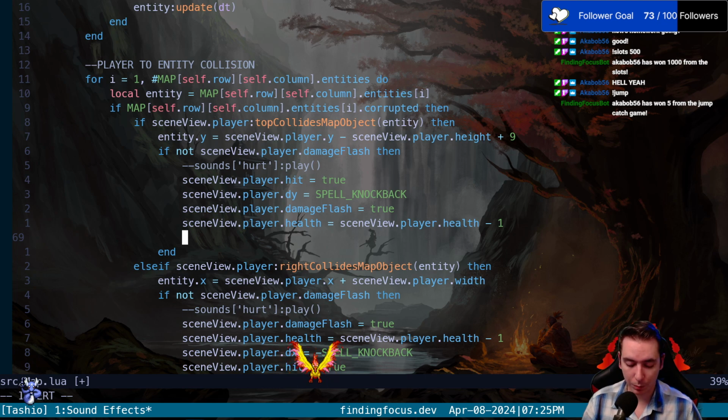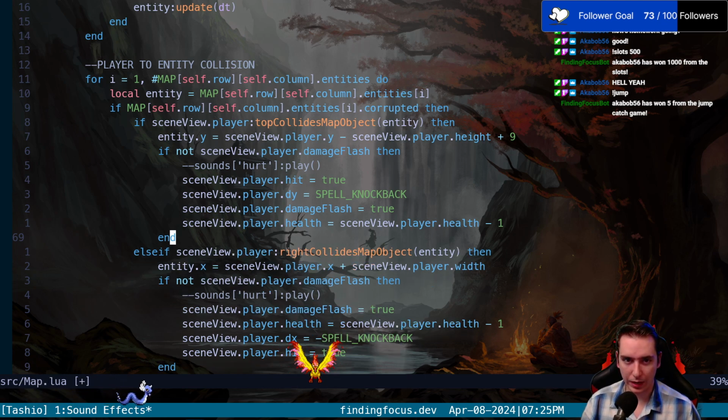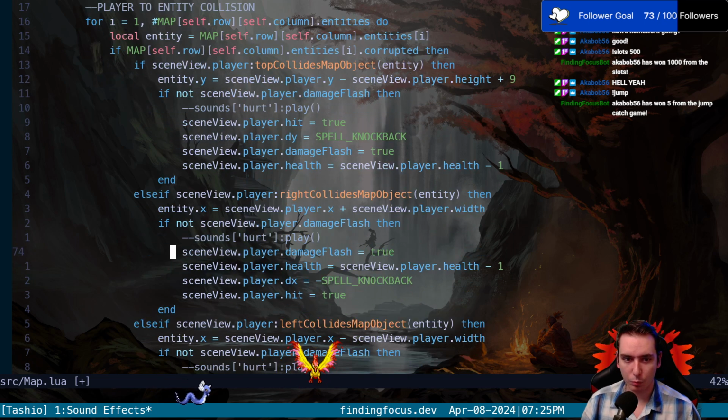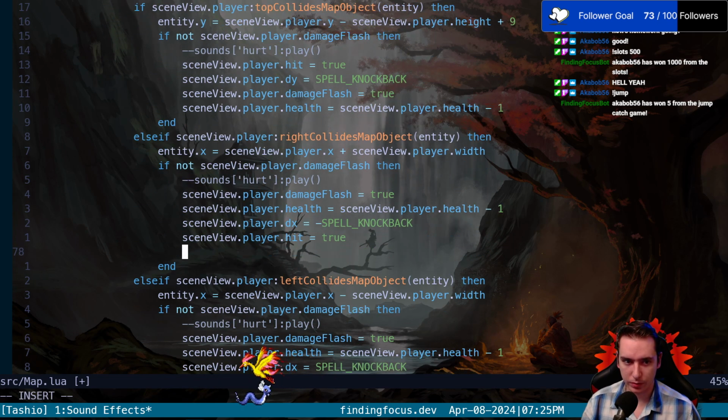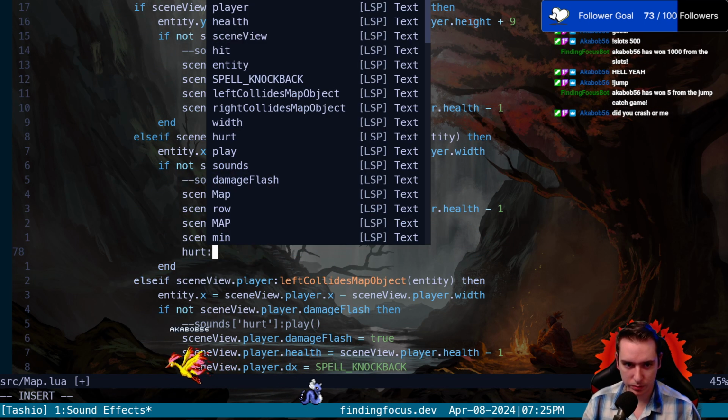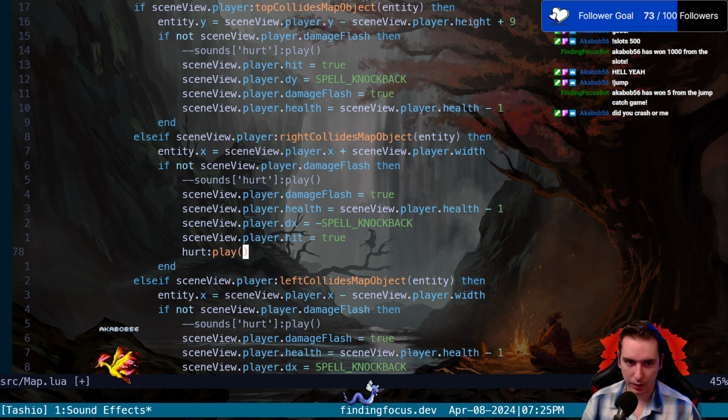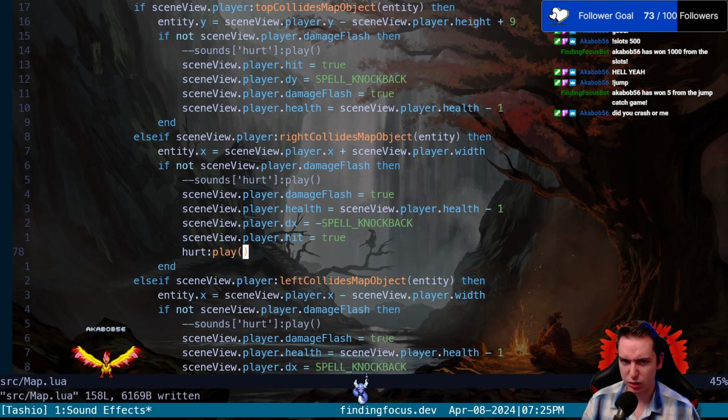So when we decrement our health, we'll put it on right collides first. We'll just say, you know what, hurt:play right here, and just play it once. Don't do any looping, just play it when we right collide with an entity.